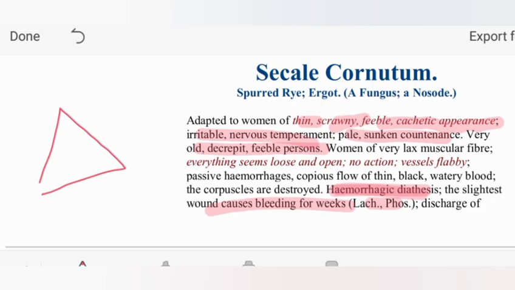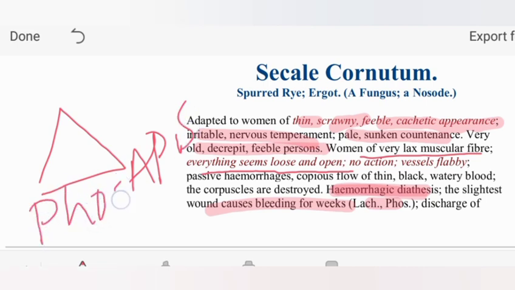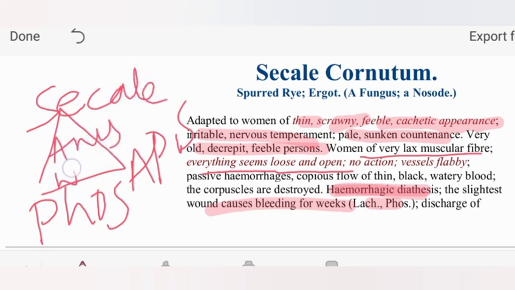With sickle cell, you should remember the triad of opening. The important thing is opening. Women of lax muscle fiber, where everything seems loose or open, like Apis. Apis also has anus wide open, like Phosphorus, as well as sickle cell. Three drugs you should remember for anus open, wide open. That picture you should remember.